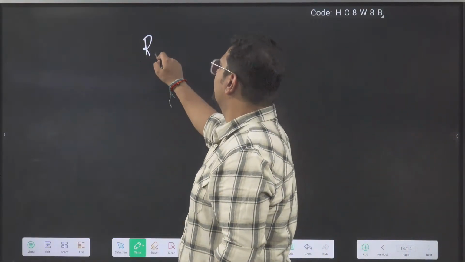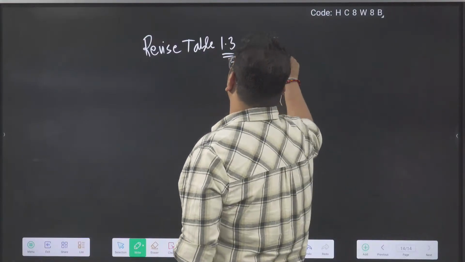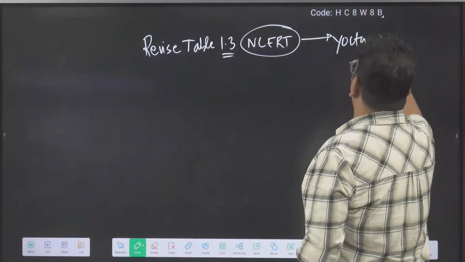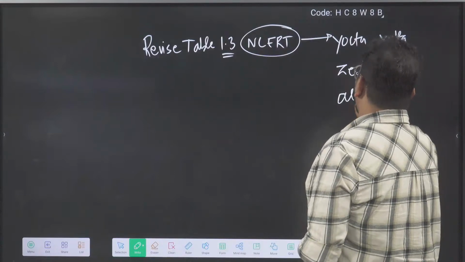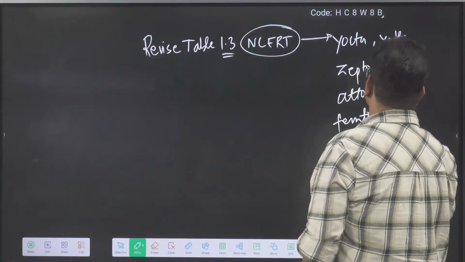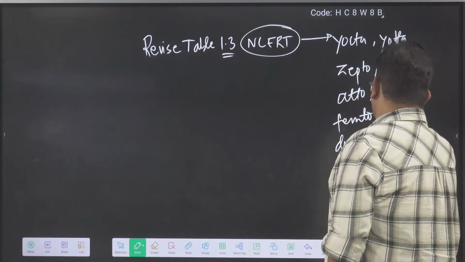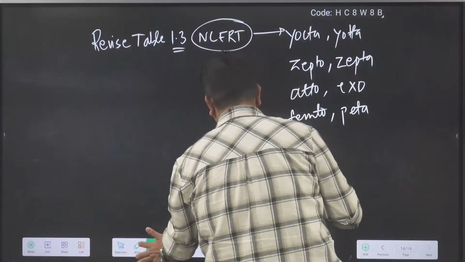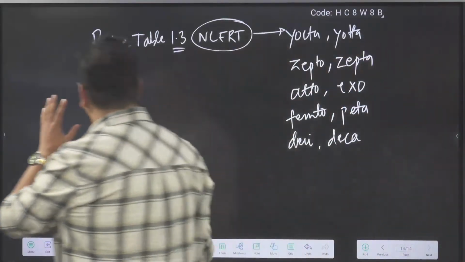What I want you to read: you will revise Table 1.3 from NCERT, number 1. In that you will focus upon yocto, yotta, in the same manner zepto, zetta, exa, femto, peta. You will focus upon these, and deci, deca. In the power of 10, what they mean, that you will focus upon and try to remember today only. It is very easy to remember if you remember like this. The remaining you will remember eventually by practice in the structure of atom.